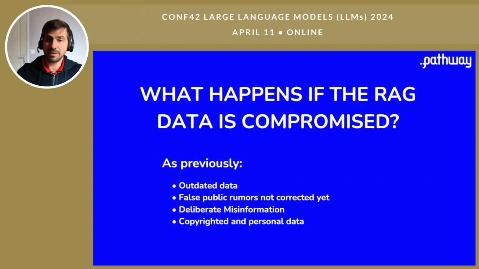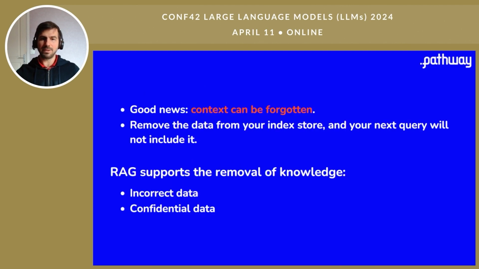But as you can see, there is still an issue. What happens if the RAG data is compromised, right? It's the same as the initial issue. What if the data is outdated or totally wrong or copyrighted or personal, right? So the good news is the context can be forgotten. Every time you do a query, you retrieve the most similar documents.